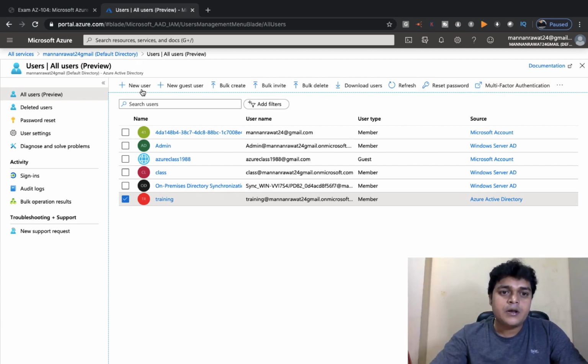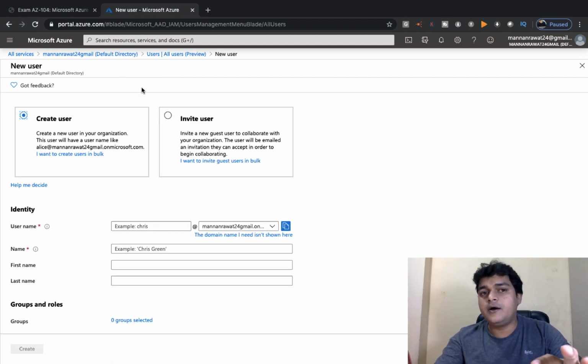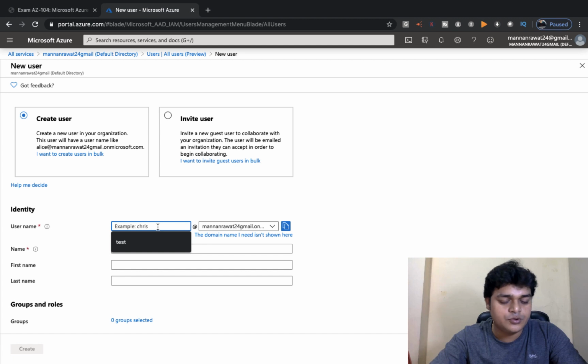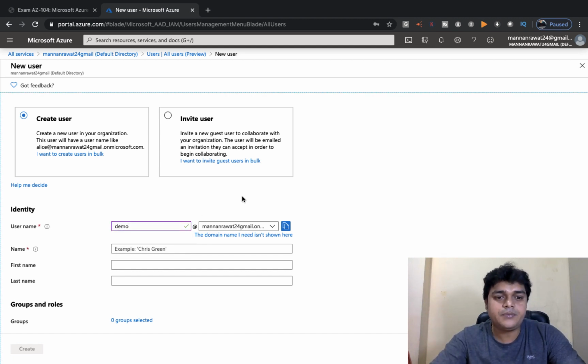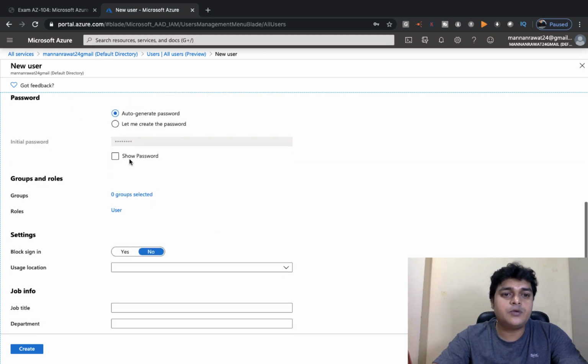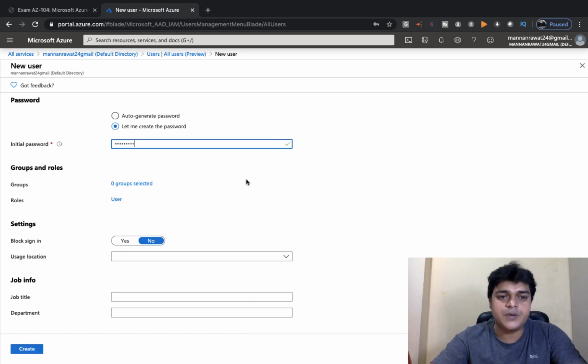I'm just going to show you the live practical of the entire set of options available in the properties of our user account. So I'm going to create one user. The user should be available in the default domain name, because our portal is not associated with any specific domain name. Right now you need to click on create, because we are not planning to provide an invitation. Just click on create and type the username. I'm planning to use the username demo. This is the default domain name. Type the display name; I'm going to choose demo as well. I'm going to configure my own password.